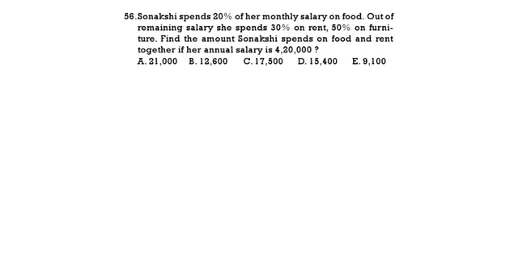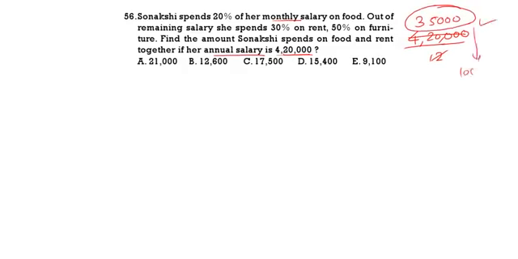Sonakshi spends 20% of her salary on food. Out of the remaining, she spends 30% on rent, 50% on furniture. Find the amount Sonakshi spends on food and rent together if her annual salary is 4,20,000. Here monthly, here annually. So first I need to convert annual salary into monthly. 4,20,000 divided by 12. 12 3s 36, 12 5 is 60. So her monthly salary is 35,000, and that is equal to 100%.